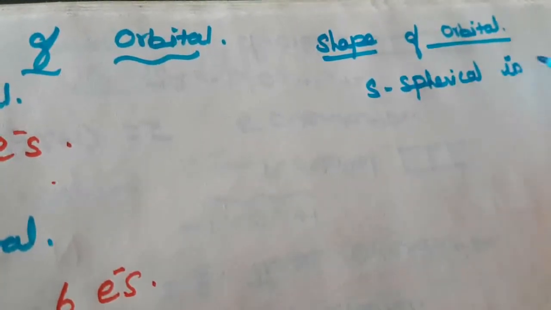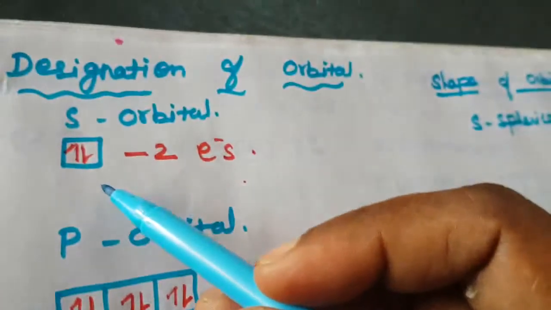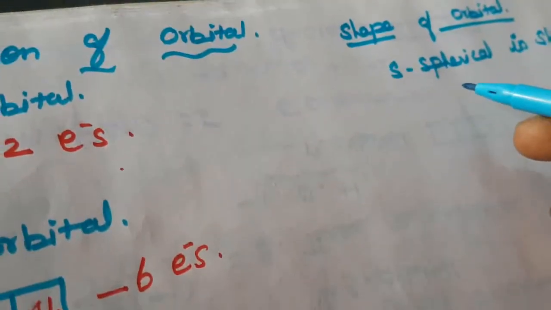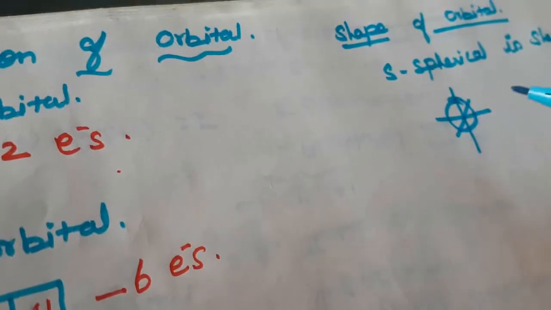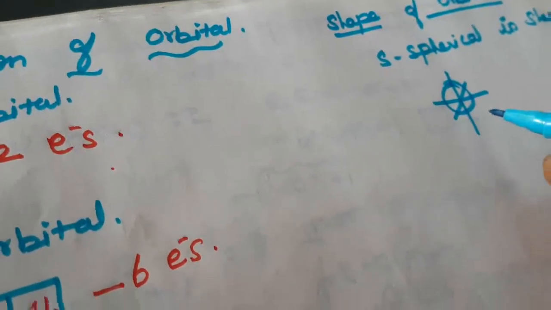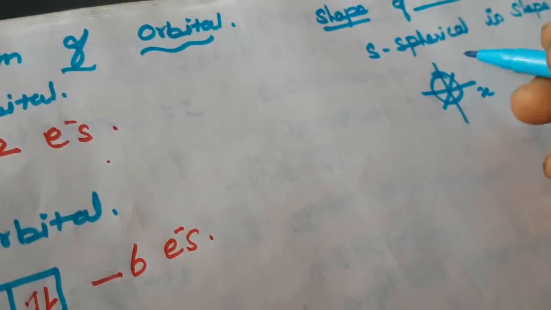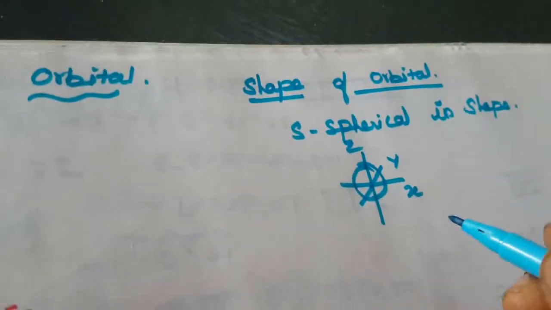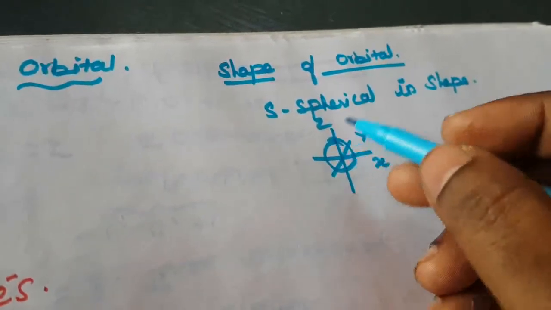It is spherical in shape because, as I already told, there is only one orientation, only one box. So the orientation: all sides are equal. That is x, y, z, and all sides are equal. This is the x axis, y axis and z axis. Okay, so all the sides are equal. That is the spherical shape.